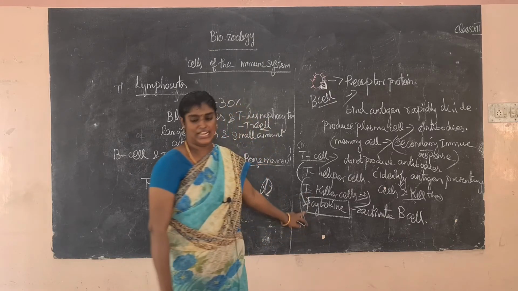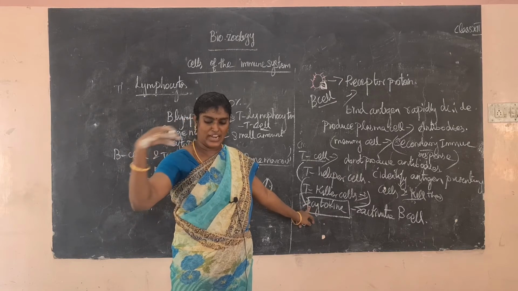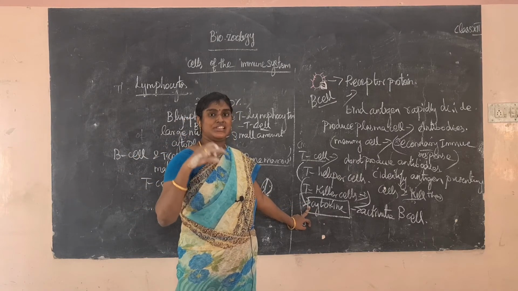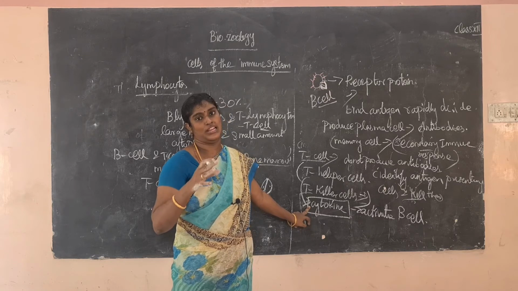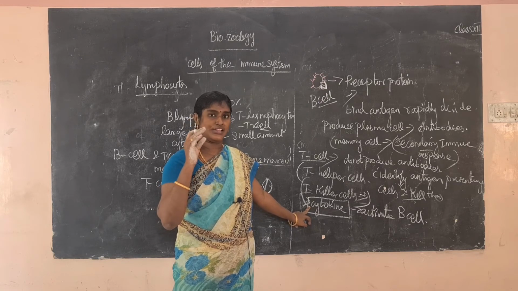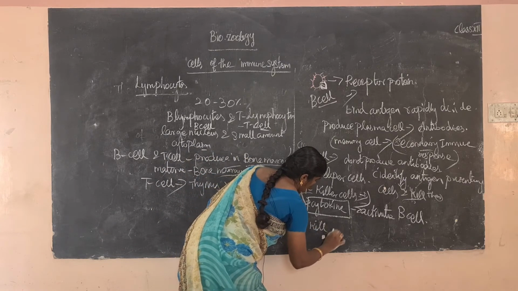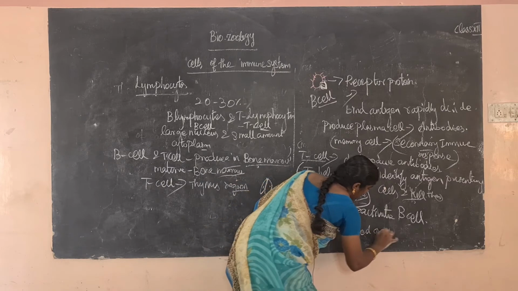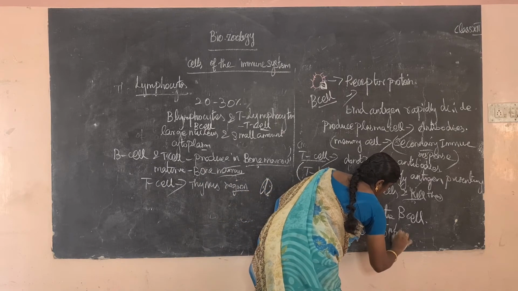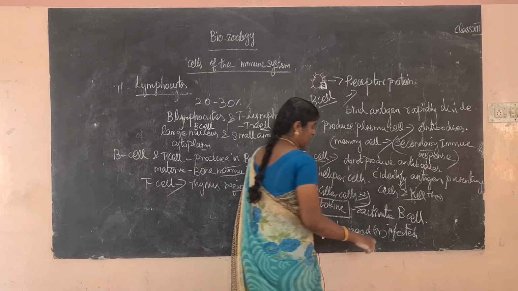So another one, T killer cell. What is a T killer cell? The killer cell என்ன செய்யும்னா, it moves around the body and destroys the cells which are damaged or affected. So it only kills damaged or infected cells.